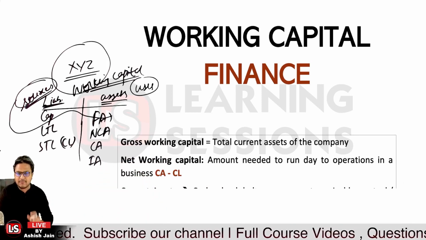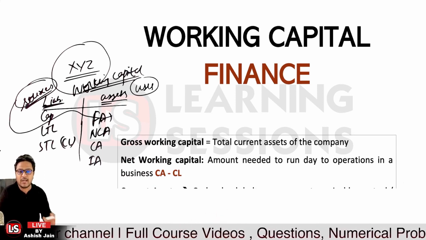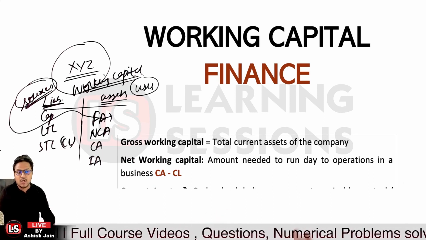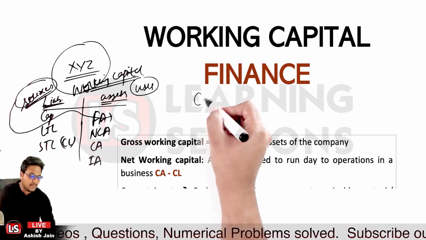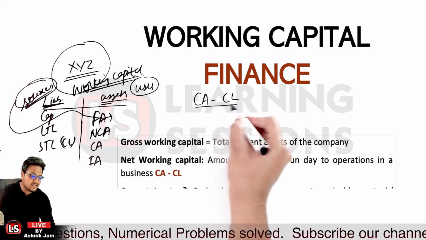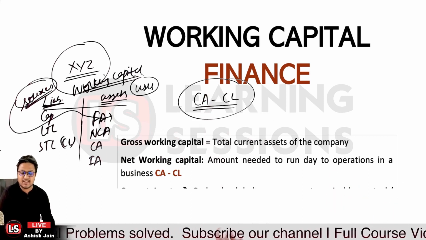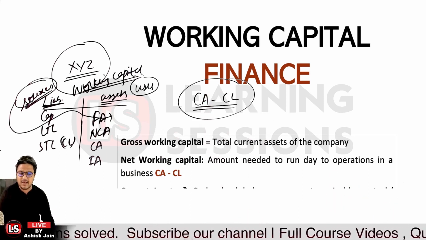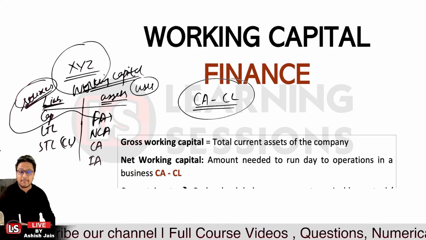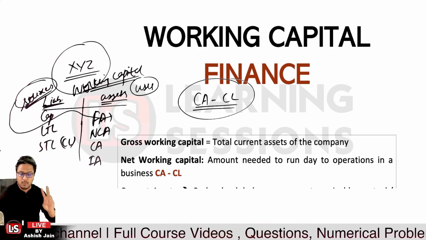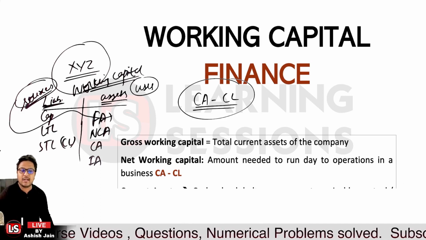Now, if we talk about the definition, I have already told you the amount that is required by the company or the corporate for day-to-day activities is said to be the working capital. The mathematical equation is current assets minus current liabilities. The amount by which current assets exceed current liabilities is the working capital available with the company for day-to-day activities. Think of it this way: if we have rupees 10 in hand and rupees 8 is to be paid, only rupees 2 is left in hand, which we can spend on day-to-day operations.